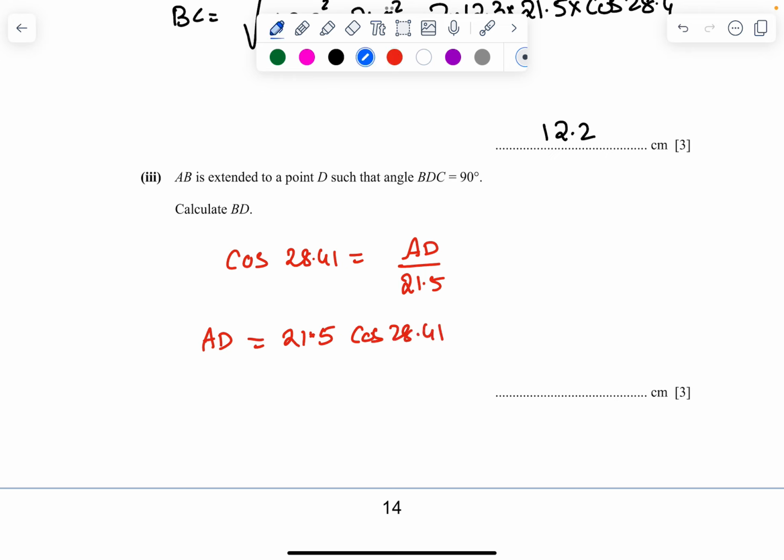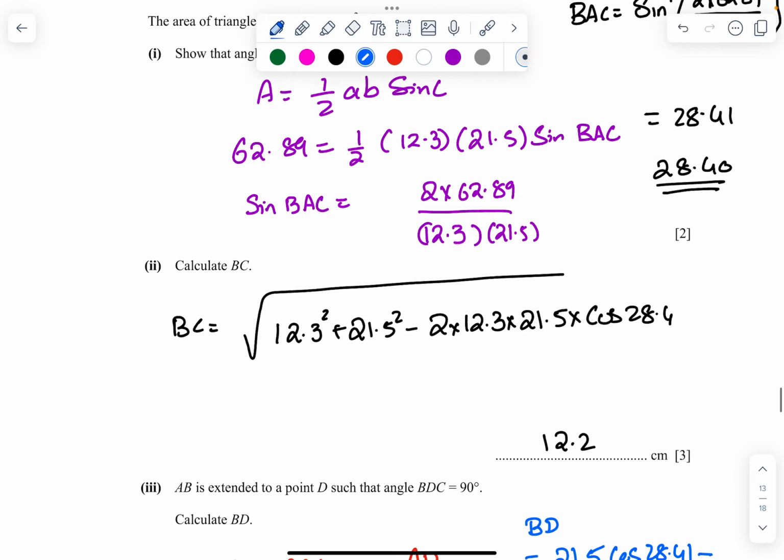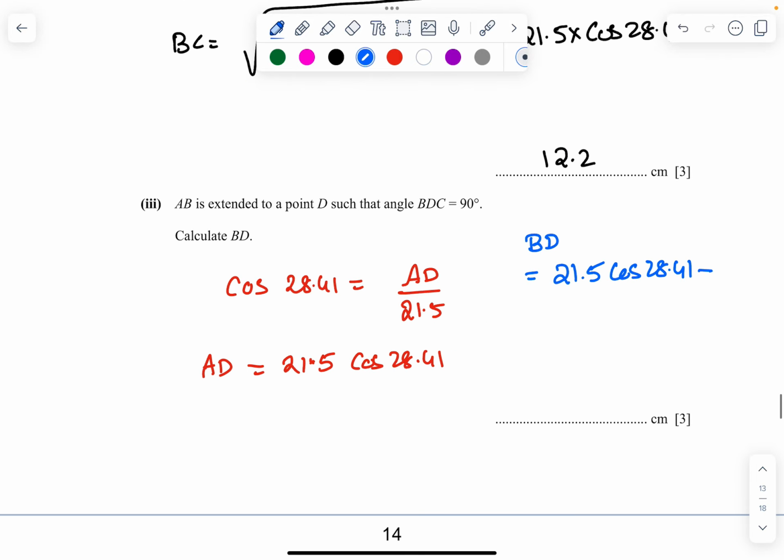Now I want BD. So BD will be nothing but 21.5 cosine 28.41 minus AB, which is 12.3. So 21.5 cosine 28.41 minus 12.3, which is going to be 6.60.